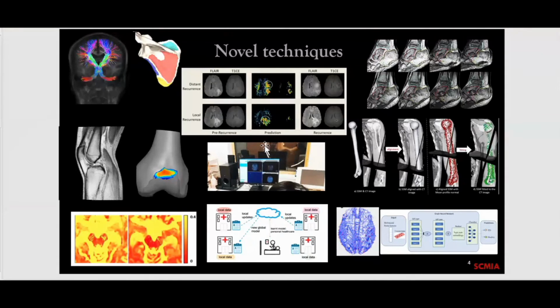Then the image below that I'm showing is a federated learning project that we are doing with University of Pennsylvania. So federated learning is a new way of transfer learning, but in a better fashion. What happens here is that we don't have to share data between institutes, but there is one institute that we call the aggregator institute, and the other institutes are the spokes. So we are one of the spokes, and University of Pennsylvania is the aggregator.